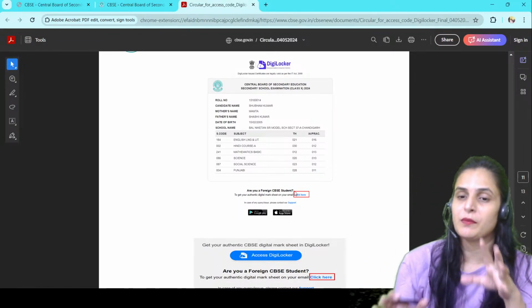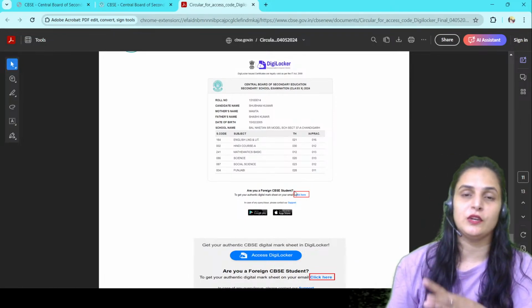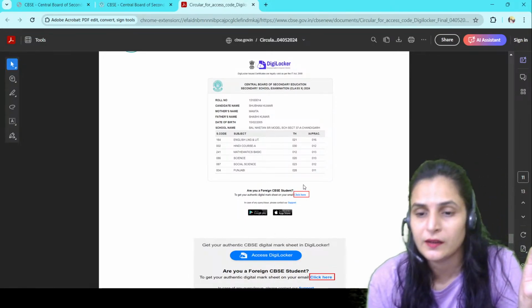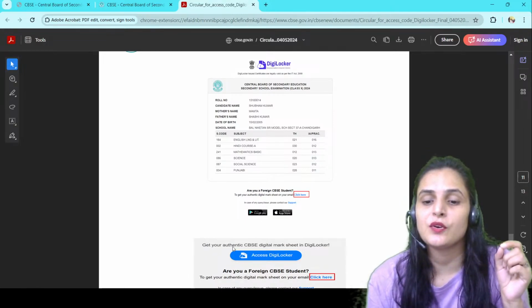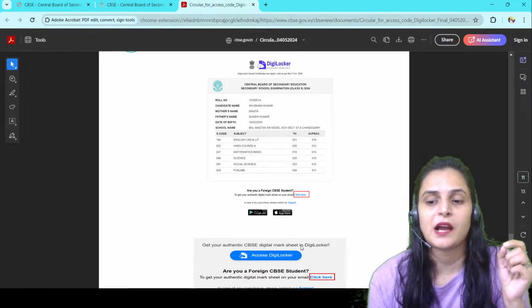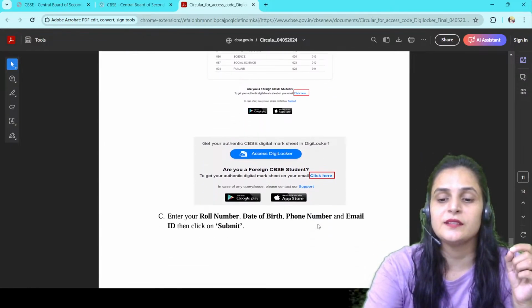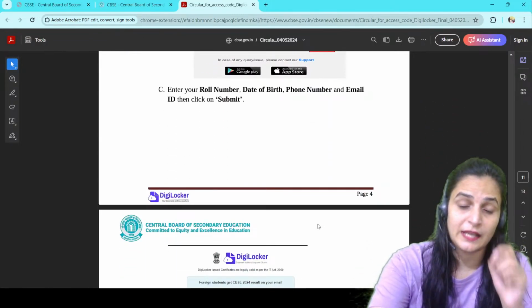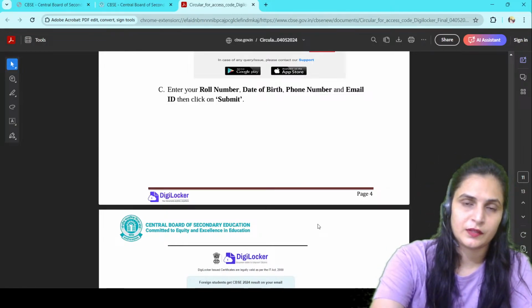If you want this particular mark sheet to be visible in your email address, you have to click there. Then this mark sheet will be available to you there. And now get your authentic CBSE digital mark sheet in DigiLocker. Access DigiLocker. So these are the simple steps that can be used by you to access your mark sheets, right?